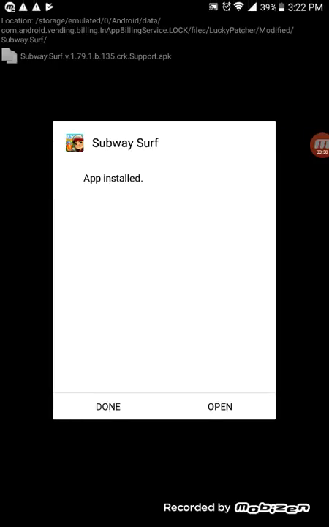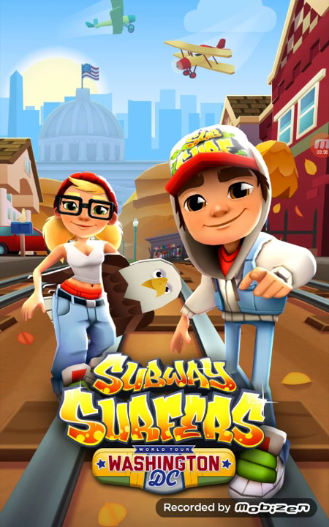Okay, once it's installed, I just waited like a minute. So then you click open and wait for it to load through. I like the update.